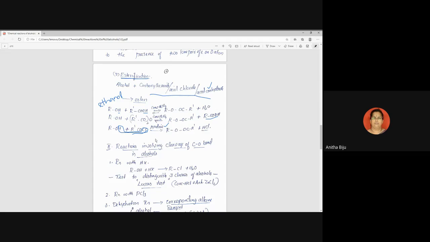This reaction is also called esterification because in this reaction also an ester is formed. Before coming to the second period, try to write a specific equation of the last reaction. Okay, so we will move on now. I'm stopping sharing. And I'm back. So we will see in the next class.